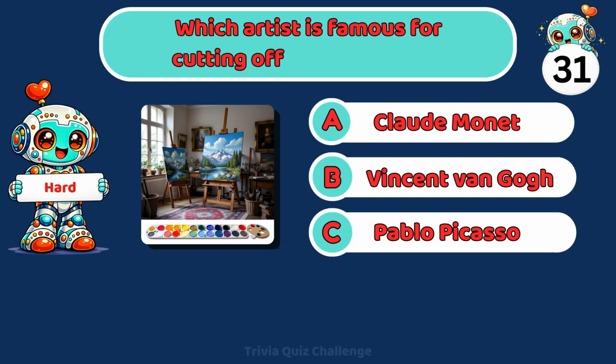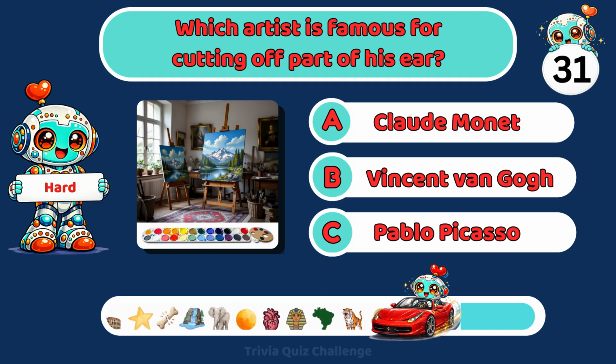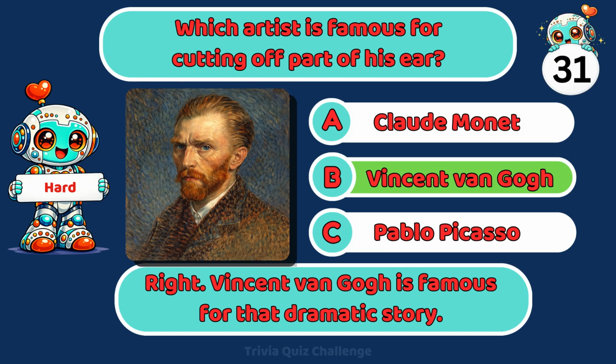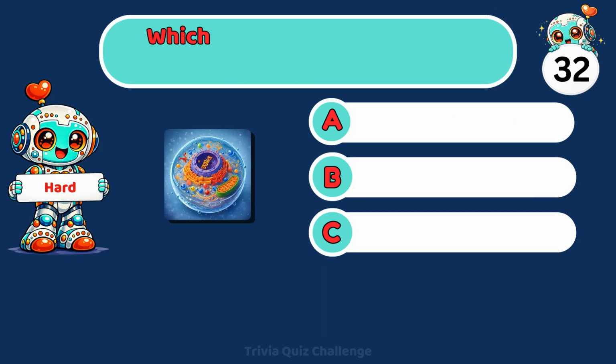Which artist is famous for cutting off part of his ear? A. Claude Monet, B. Vincent van Gogh, C. Pablo Picasso. Right. Vincent van Gogh is famous for that dramatic story. He created more than 2,000 artworks despite struggling through much of his life.